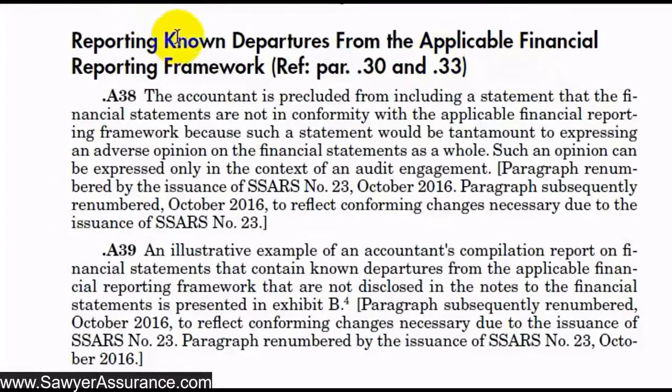And here, continuing in the explanatory material section on reporting on the known departures from the applicable financial reporting framework, it first discusses the reasons for why we should not say that the financial statements are not in conformity with the applicable financial reporting framework, and it says we're precluded from including a statement to that fact because such a statement would be tantamount to expressing an adverse opinion on the financial statements as a whole, and that opinion can only be expressed in the context of an audit engagement. And so the engagement that we're doing here is a compilation, and that in itself means that we're not expressing an opinion at all. So we want to refrain from including a statement that financial statements are not in conformity with the applicable financial reporting framework.